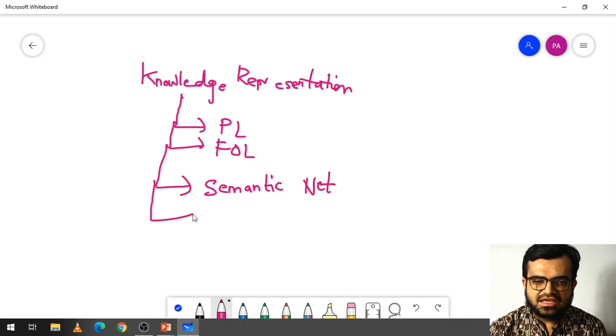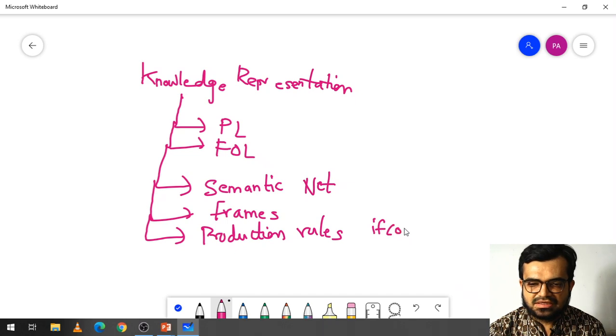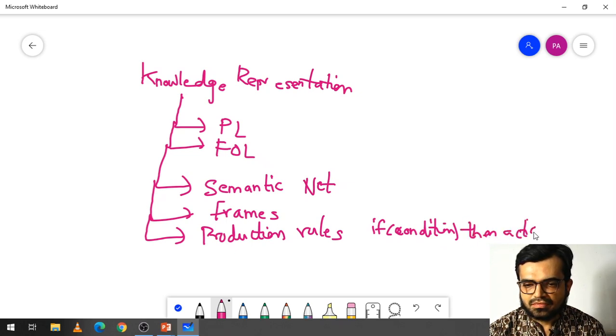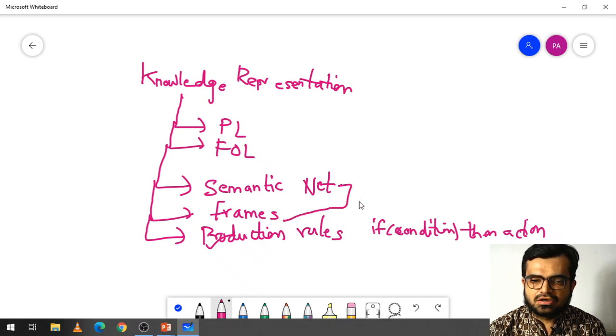Along with that, we have frames. We will see these two concepts, and there is another concept called production rules. Production rules use a combination of if-then: if a condition is there, then based on that particular condition it takes a particular action. A set of such rules is called production rules. In this session, we will see semantic networks and frames.